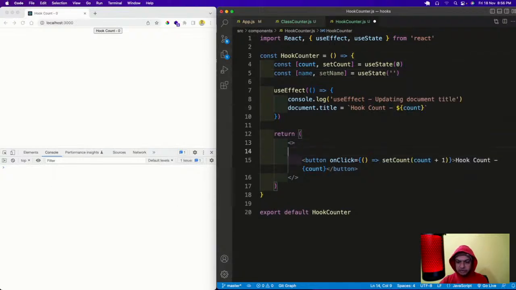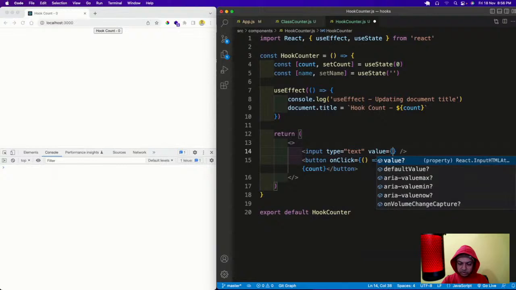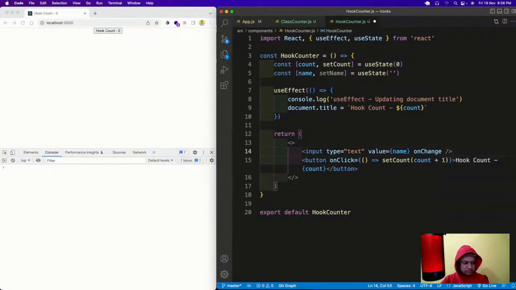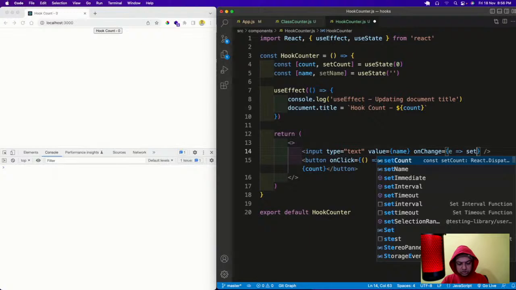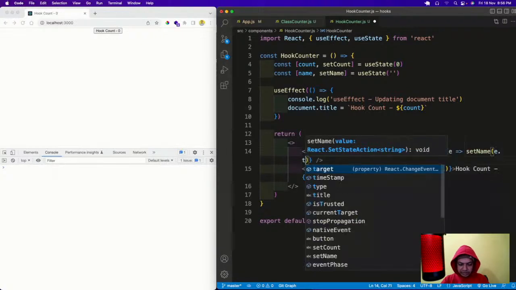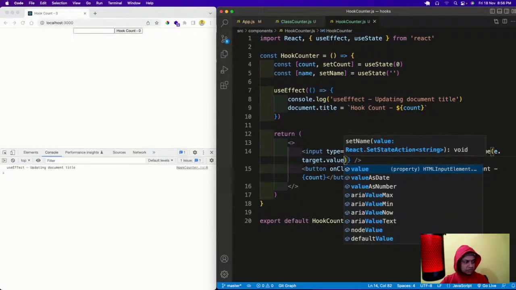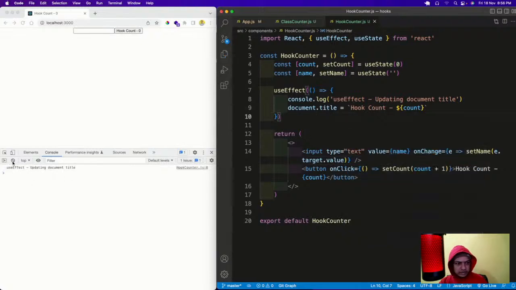Now we'll go and add an input, type text, value equal to name, and onChange equal to e, setName is e.target.value. So we'll do this thing, and now see, again the same problem will come. I will increase it, it will increase.